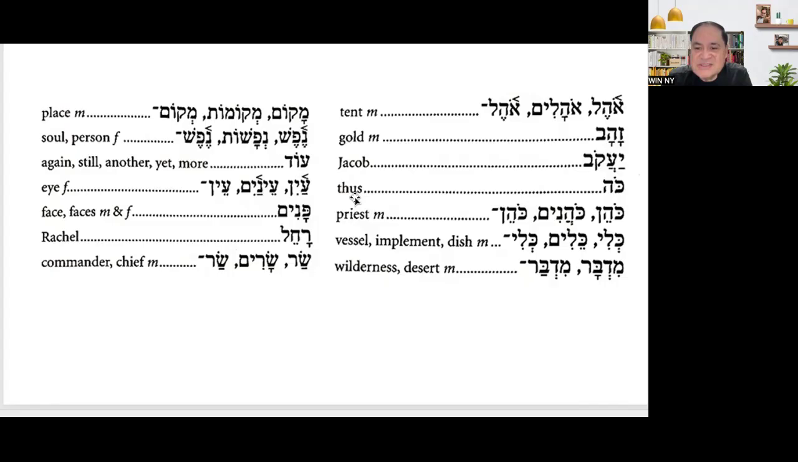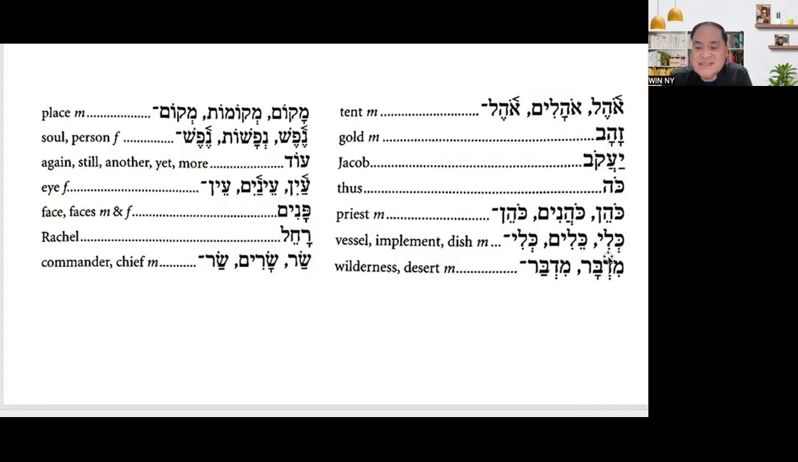Kohen, okay, is priest. The plural is Kohanim. Okay, so again, the pronunciation is Kohanim. Kohanim. Okay, and then Kohen. Kohen. All right, so the same thing. This Kohen is the word pair.